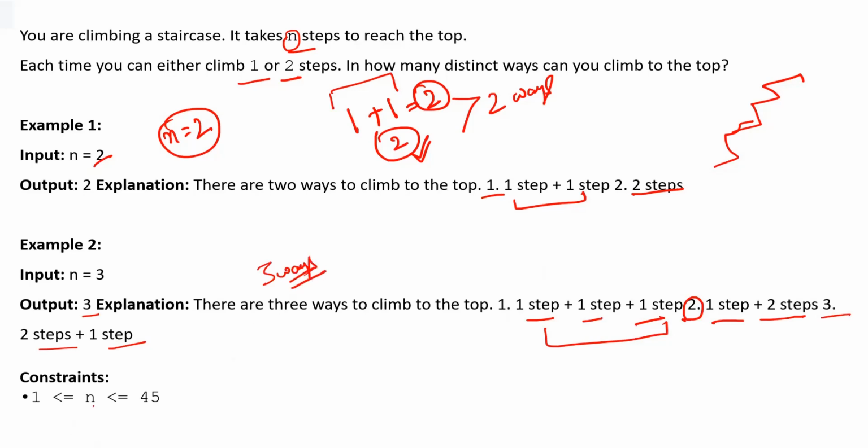Now here's a constraint as well: the value of n will lie between 1 and 45. So at least one step will be there, and a maximum of 45 steps. As of now, this value can look small, but for n equal to 45, the number of ways is going to be very, very large. And if you haven't come up with an optimized approach, you will get TLE.